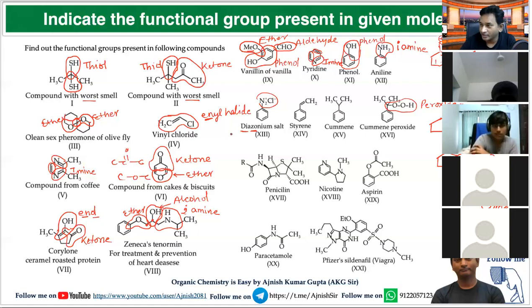Here di means two, azo means nitrogen. This is simply the functional group diazo. Here benzene and alkenes are connected. Is it clear? Here benzene and alkenes are connected.